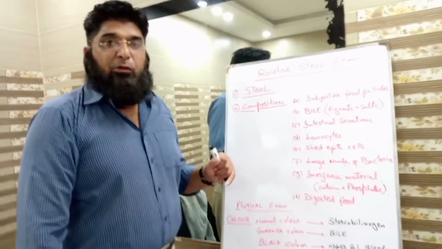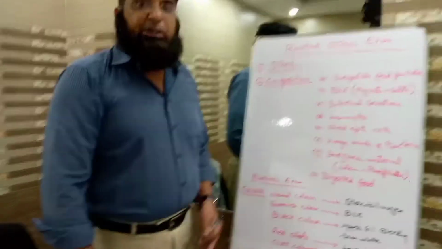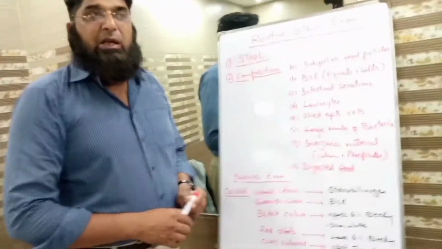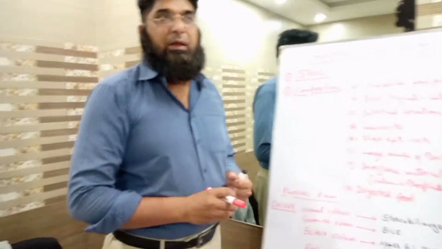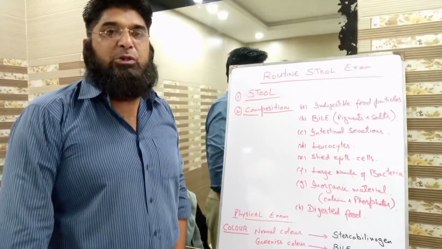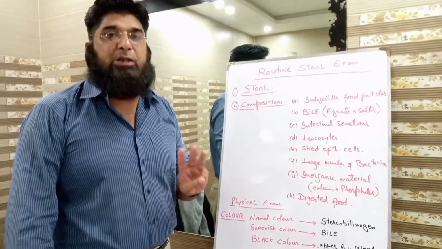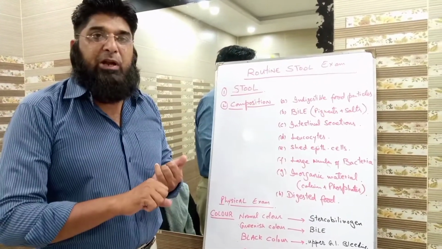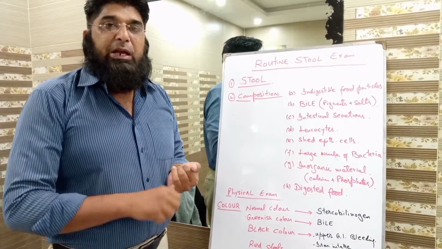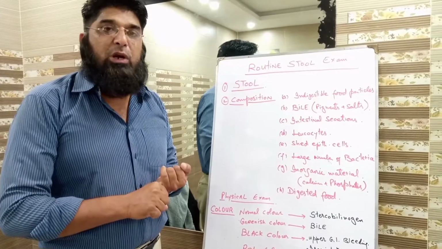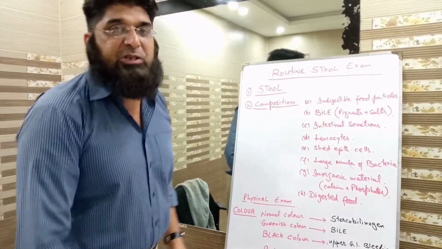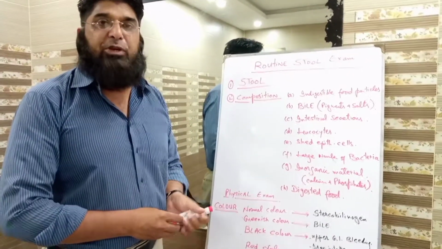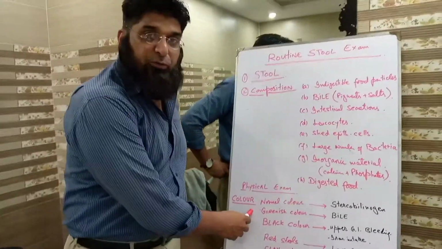Now, for the sake of examination, the normal stool examination consists of 3 components. Students, for the sake of examination of human stool, there are 3 main components. Number 1, physical examination of stool. Number 2, chemical examination of stool. And number 3, microscopic examination of stool. Students, we start with the physical characters of stool which are examined. Number 1, color of the stool.